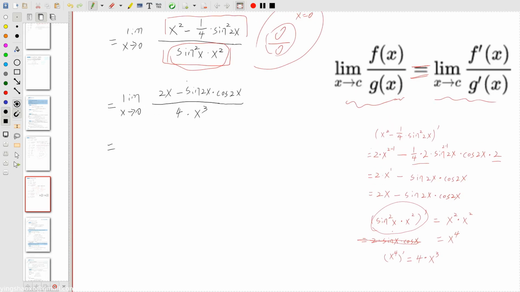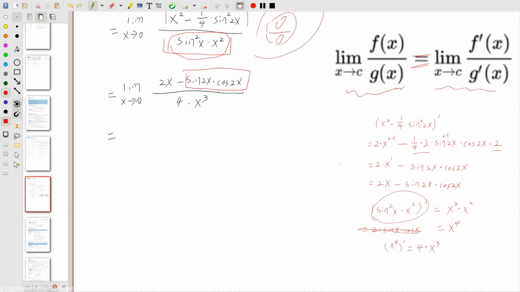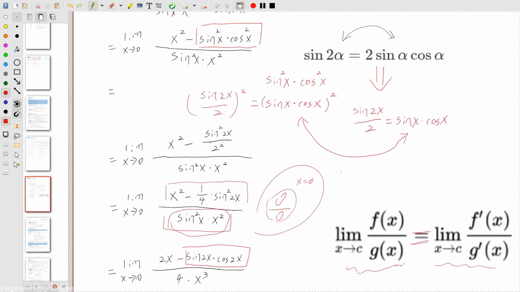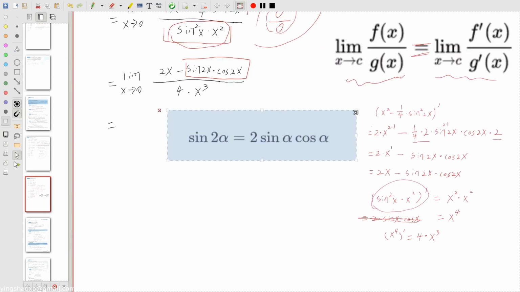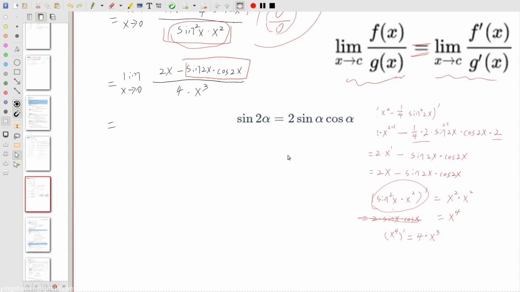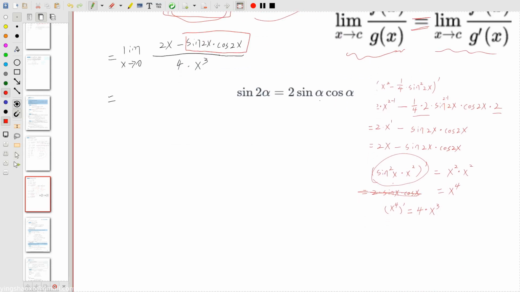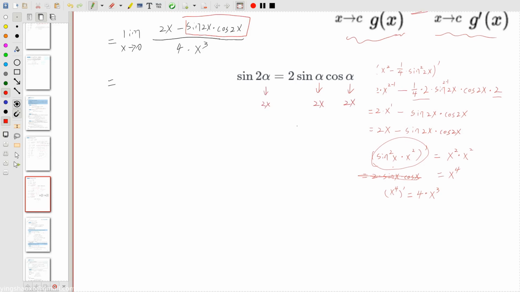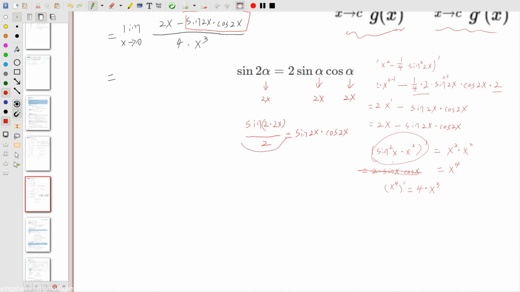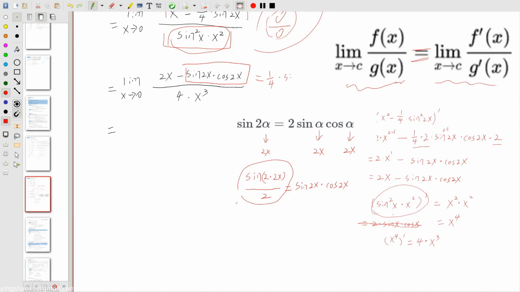Now we get a part of that equation equal to this, and this looks familiar. This is just something that we made before. I don't know if you have noticed that or not, but for now the variable becomes 2x. So in the end, this equation could be something like this: sine of 2 times 2x divided by 2 would be equal to sine 2x times cosine 2x. So we will get something like this in here. This thing would be equal to 1/4 times sine 4x.